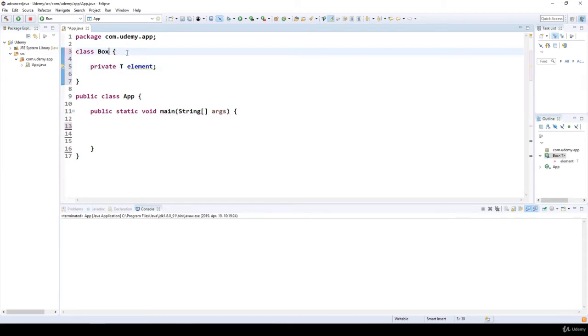If we do not specify it like this, as you can see, we are not able to use the generic data type. So T cannot be resolved to a type. So this is why we have to make sure that this Box class is going to be generic.